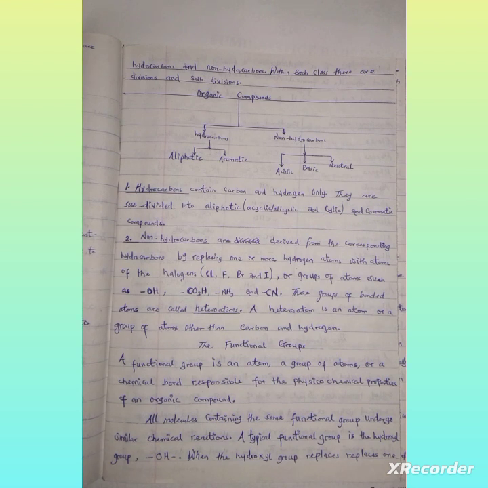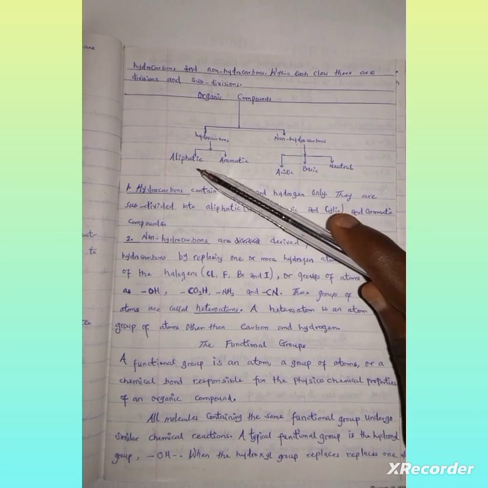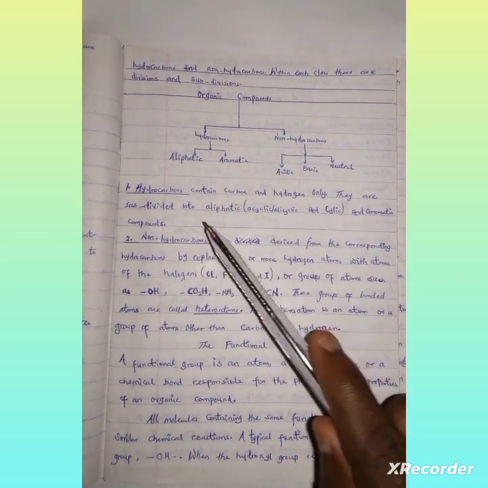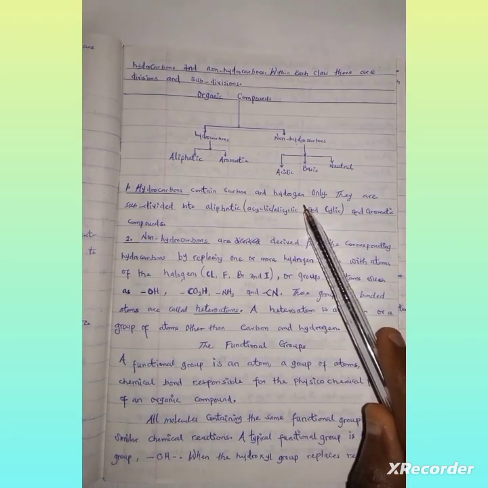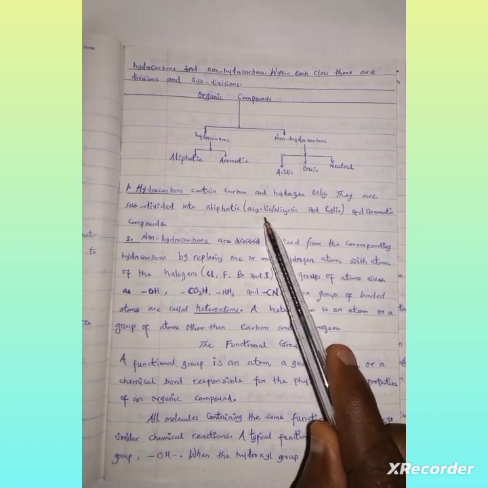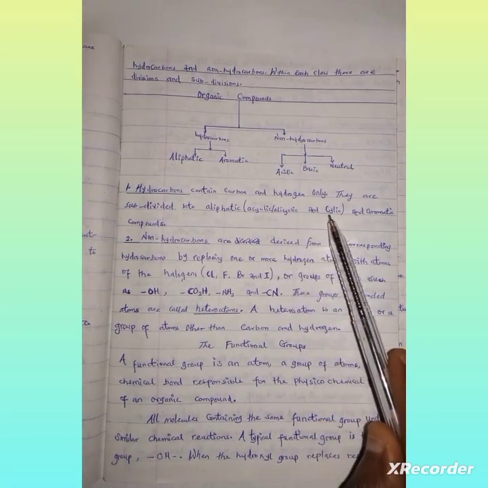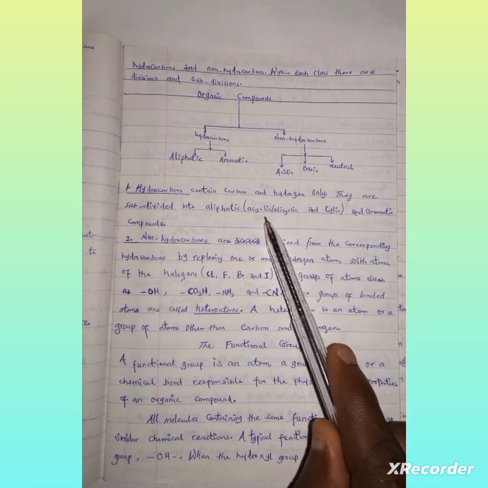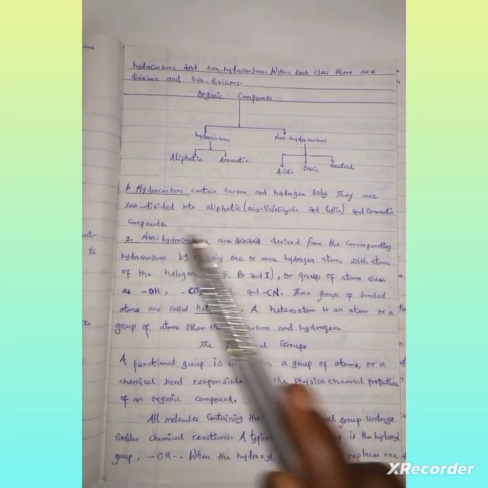These are the classes of organic compounds: hydrocarbons and non-hydrocarbons. The hydrocarbons are aliphatic and aromatic. Hydrocarbons contain only carbon and hydrogen. So they are divided into aliphatic, and this aliphatic can be acyclic or cyclic. These are cyclic or alicyclic, and aromatic compounds.